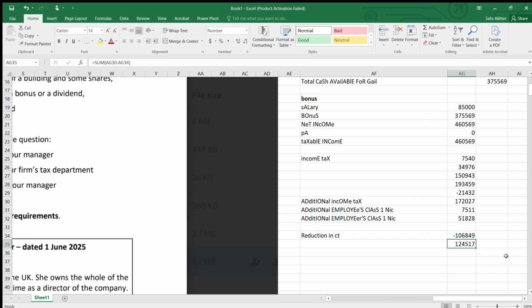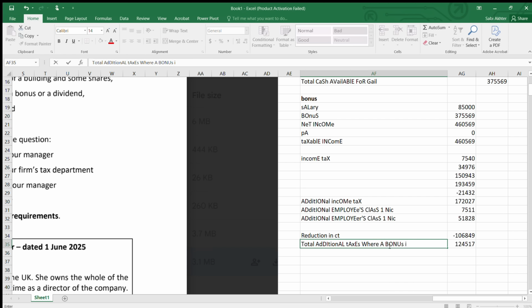So the total is this, 125,517. This is the total additional taxes where a bonus is paid. Okay. Now we are going to compare this with the dividend.